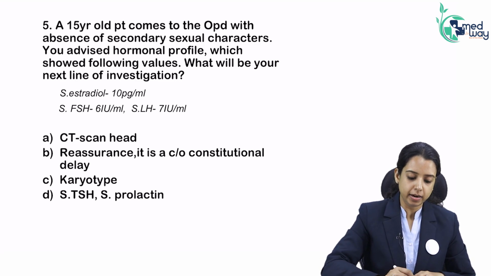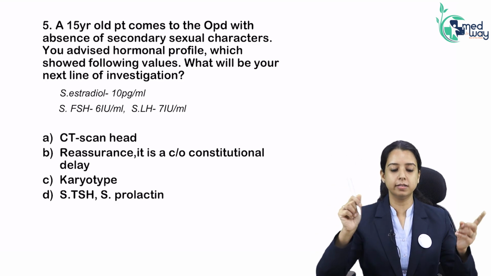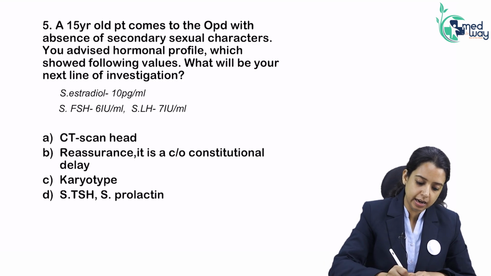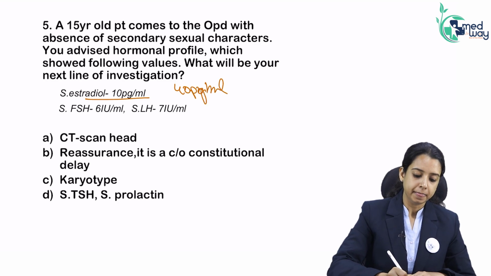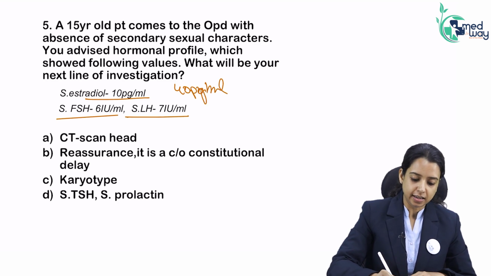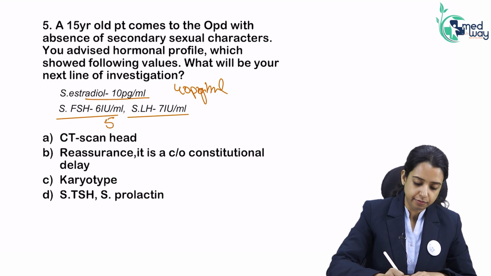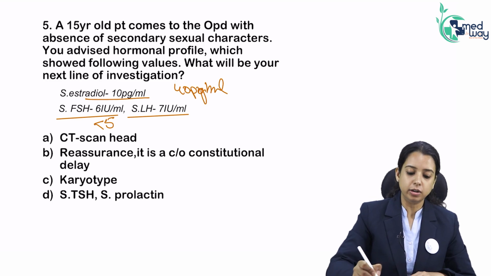A 15-year-old patient comes to OPD with absent secondary sexual characters. Again, as soon as they tell me absent secondary sexual characters, I am thinking ovary or the center is involved. You advised a hormonal profile which showed estradiol is 10 picogram, which is very low. Normal estradiol should be more than 40 picogram per ml. FSH is 6, LH is 7. So it is almost at the lower limit. We said less than 5 is low. So it is at the lower limit, and estradiol is low.